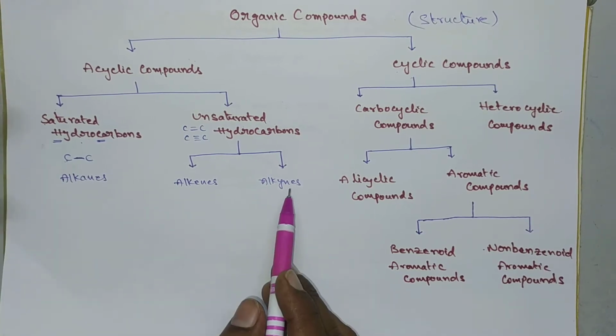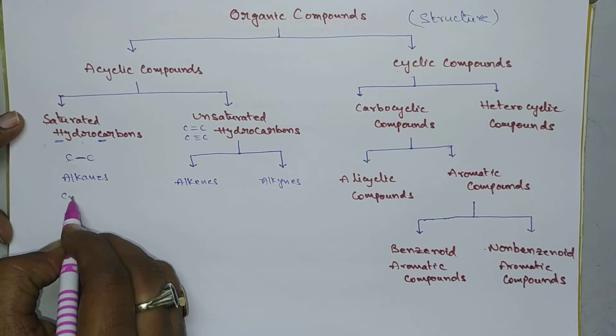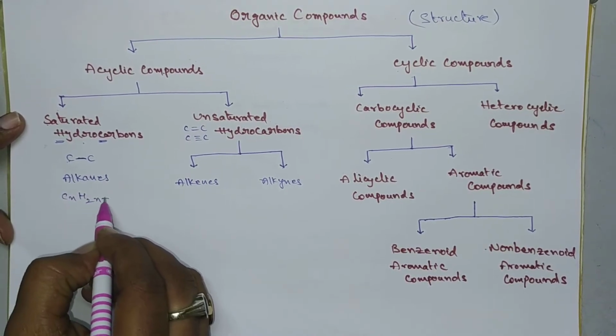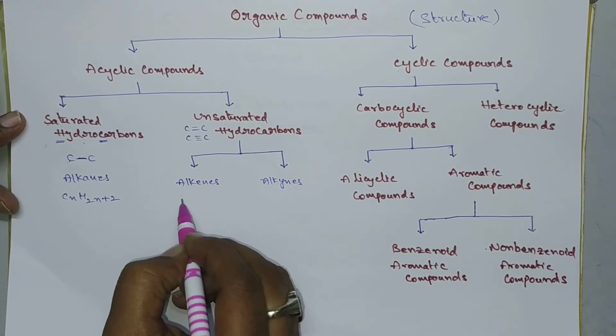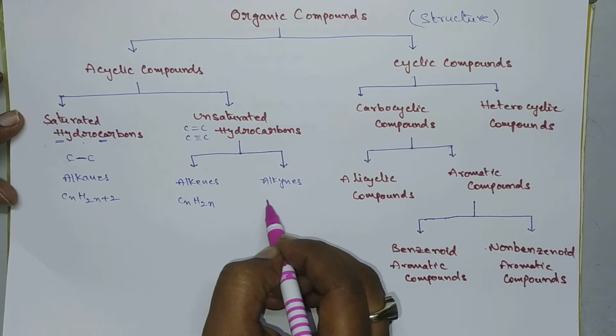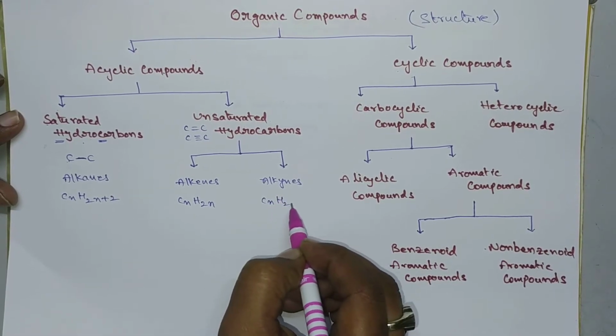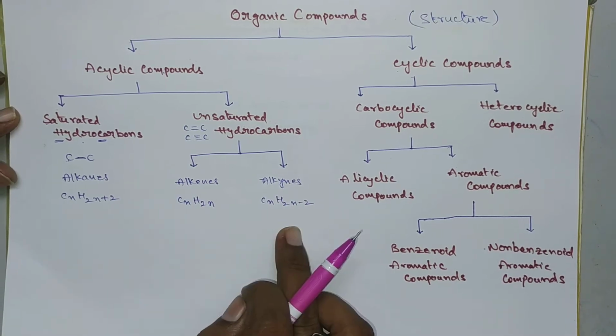Each class has a general formula, and you have to remember them. Alkanes have the general formula CnH2n+2, alkenes have CnH2n, whereas alkynes have CnH2n-2.